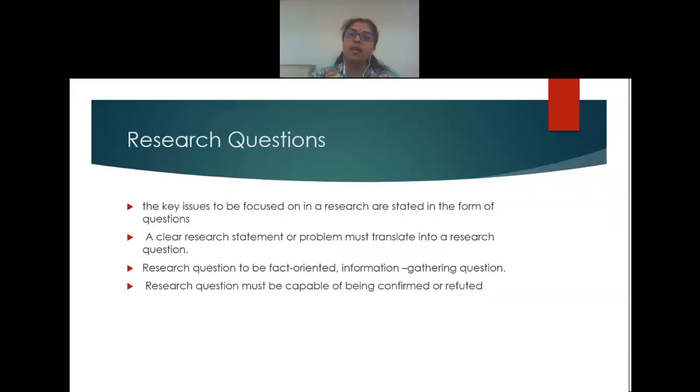And then you have research question, something that comes directly out of your statement of problem. So in research question, you are stating in the form of questions the key issues to be focused in the research.